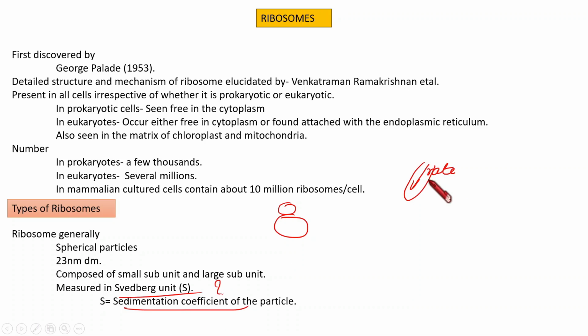From that itself we could understand that heavy particles, as they have high density, will move fast and sediment fast, so they will have a high sedimentation coefficient. Let's keep that in mind. Anyway, understand only this much: S is the sedimentation coefficient. So ribosome is measured in Swedberg unit, that is S.